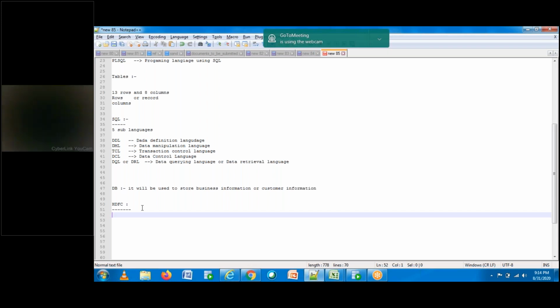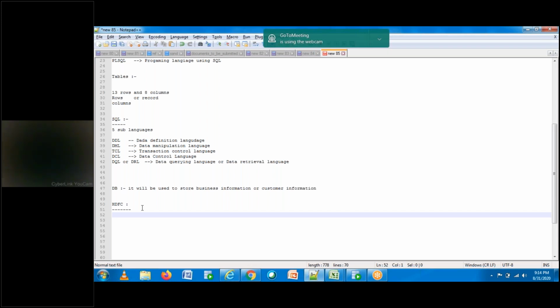Let's say you're maintaining your account for the past 10 years, and daily you're doing some transactions. The bank has to maintain your data, and not only yours but all their customers' data, and they have to be in a position to provide the required information as and when the customer requires. Let's say you go to the bank and request past 10 years of account information. The bank has to provide that information. So in order to store the customer information, they need a database.